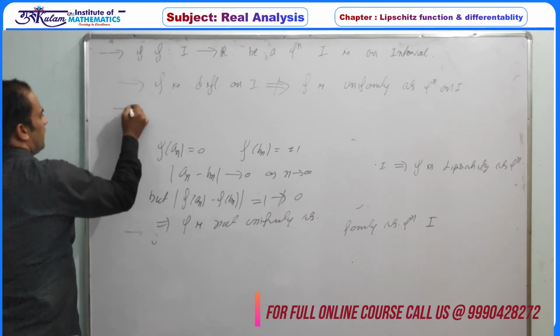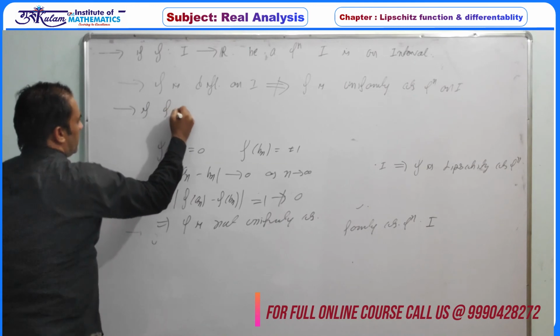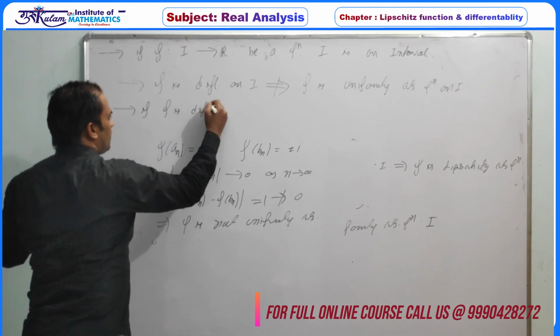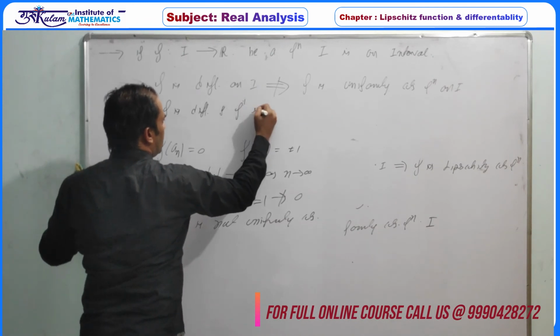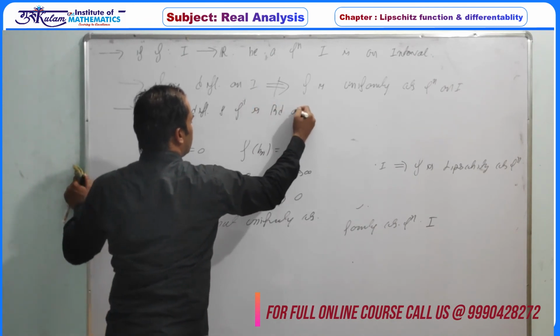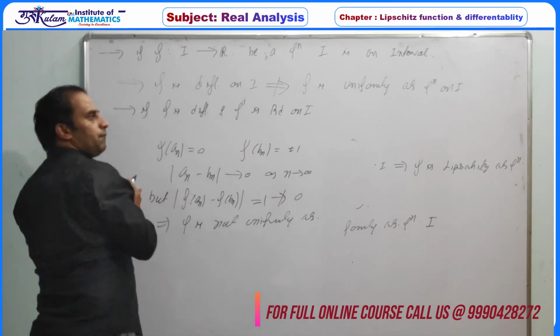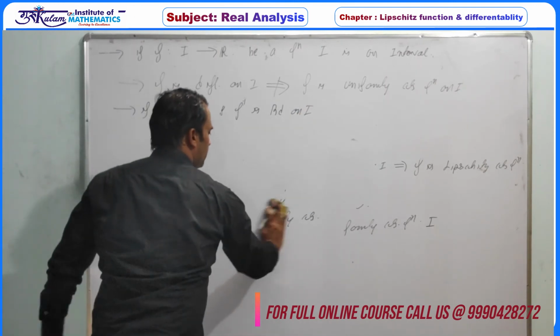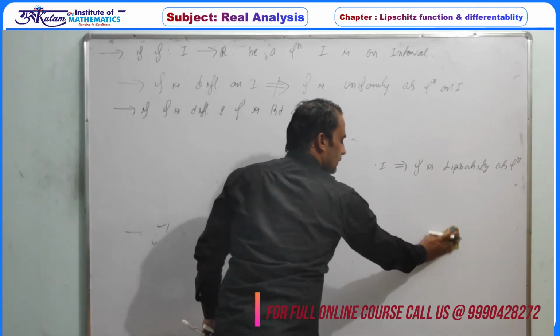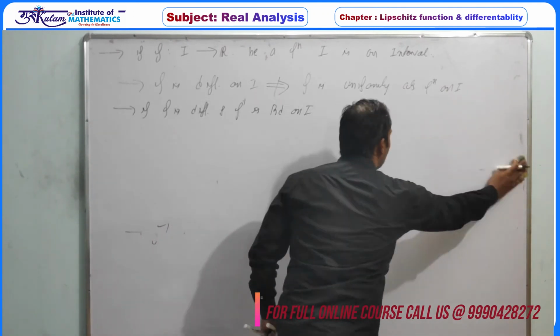But obviously if f is a differentiable function and f dash is bounded on I, we have already proved that a function that is differentiable with bounded derivative is Lipschitz continuous, and every Lipschitz continuous function is uniformly continuous.